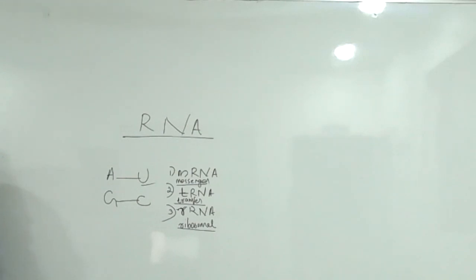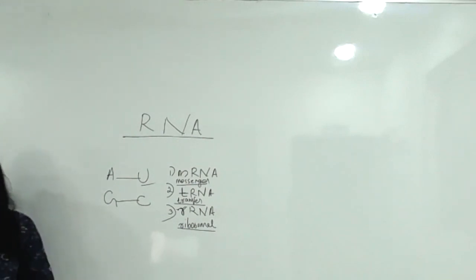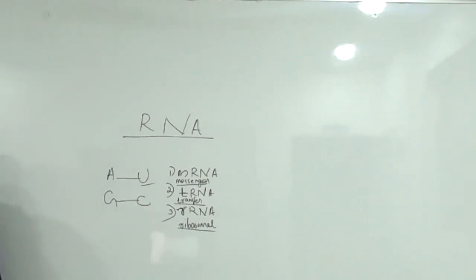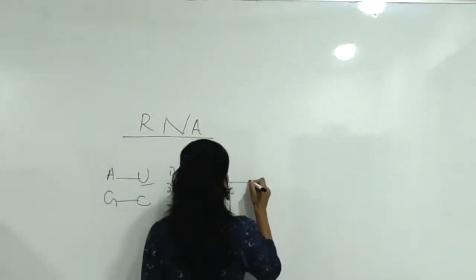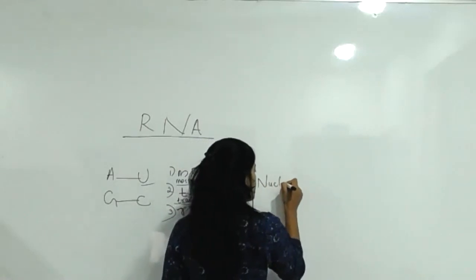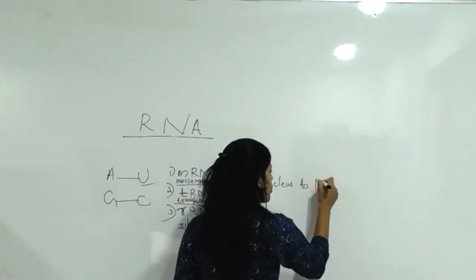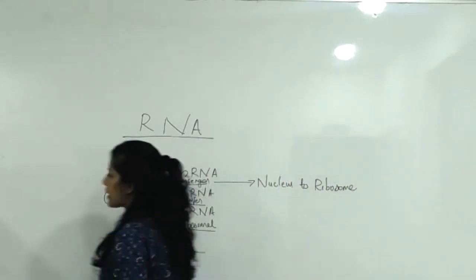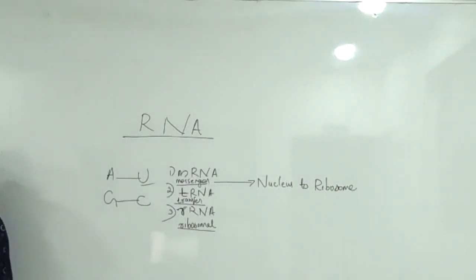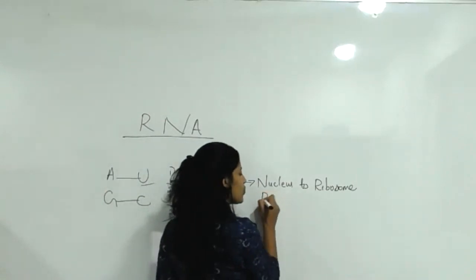It will carry the chemical message in the form of a nitrogen base sequence from the nucleus to the ribosome. The message goes from nucleus to ribosomes, that is, from DNA to cytoplasm. We can also say DNA is in the nucleus.